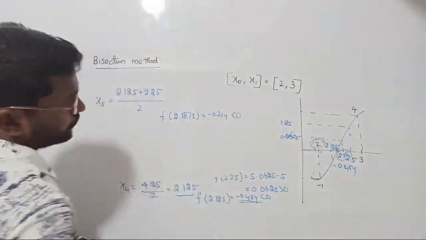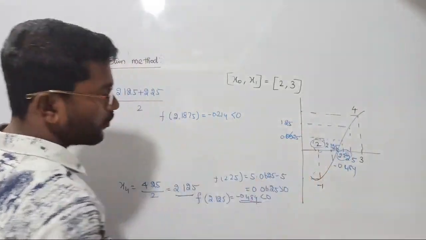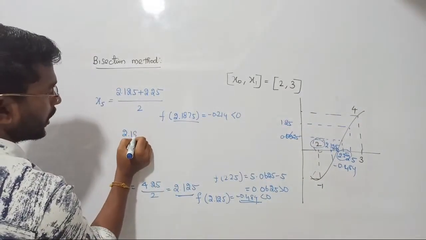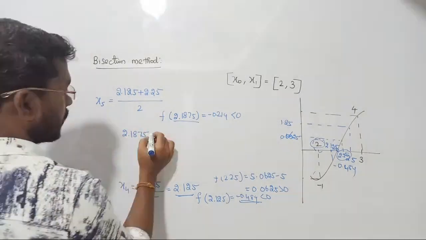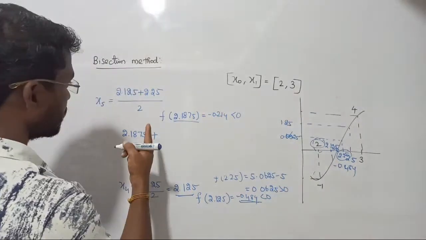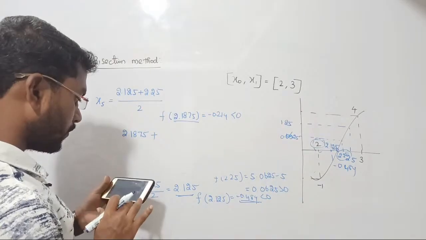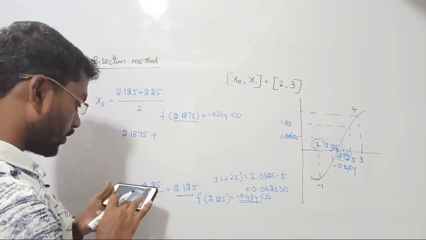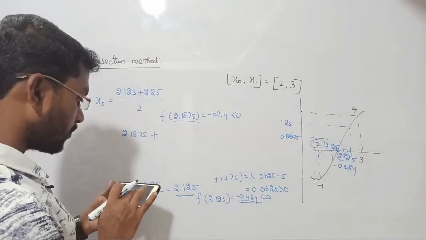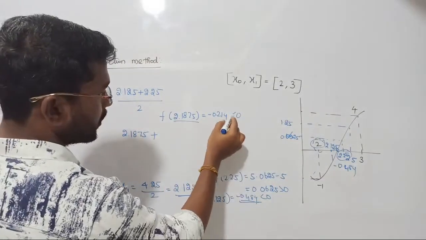Again it is less than 0. So if it is less than 0, who provided less than 0 before this? 2.125 gave the negative value before this. So my new root is going to be 2.1875. Let us see what happens here. So is it correct? 2.125, please wait a minute, plus 2.25, I got 4.35, and then yeah, I think I'm correct. 2.1875 only, right? Its corresponding value I'm getting negative, right?